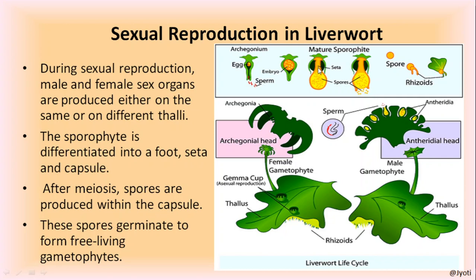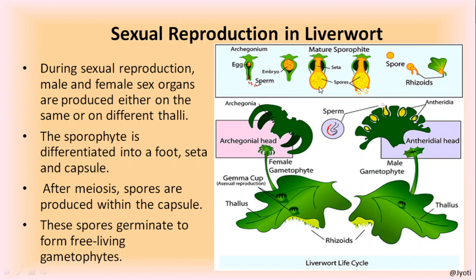Then this embryo develops into another plant, but this stage of the plant is called sporophyte. Because I have told you this plant has two stages. The main plant is gametophyte, but the other stage in its life cycle is sporophyte. So here you can see the embryo has developed into the sporophyte, and the sporophyte has three regions. You can see here foot, seta and capsule. The green structure is the foot, then the stalk is the seta, and this ball-like structure